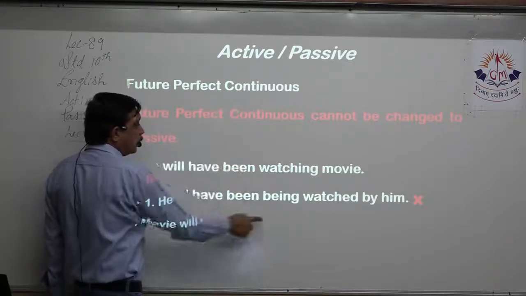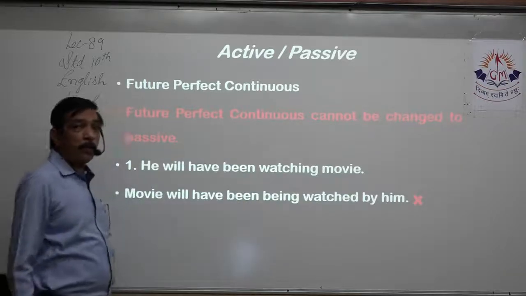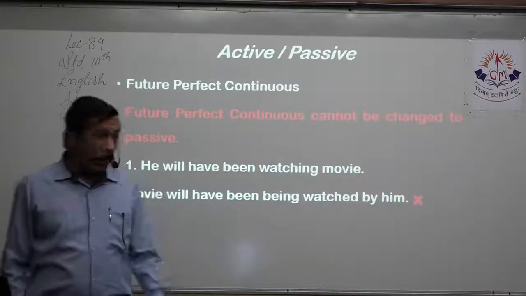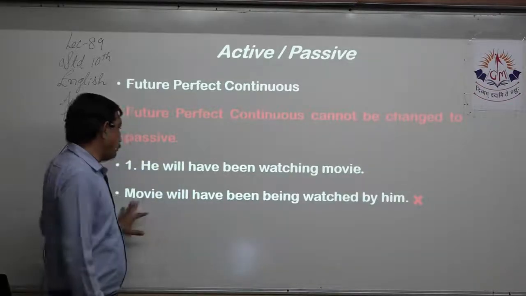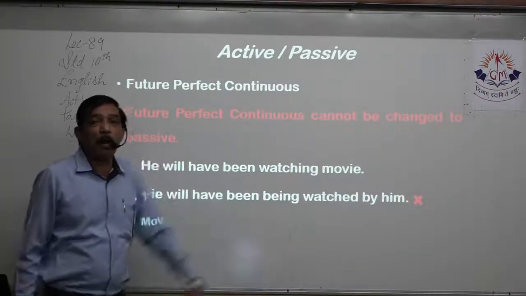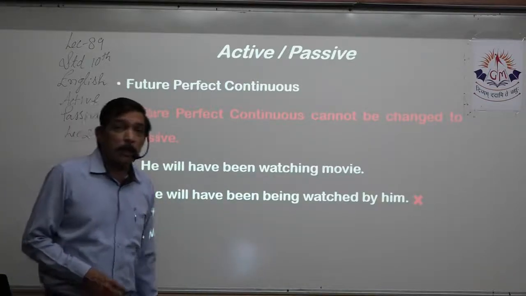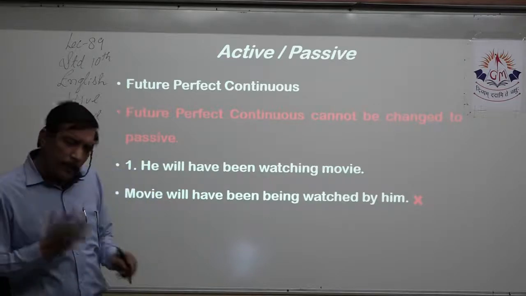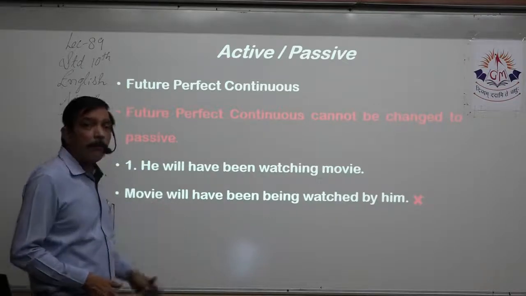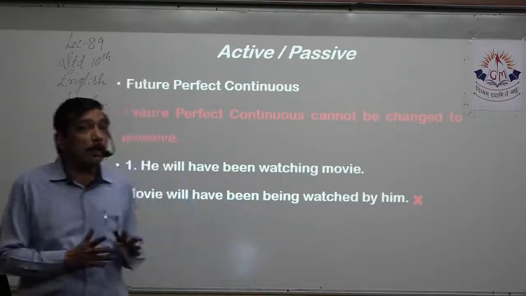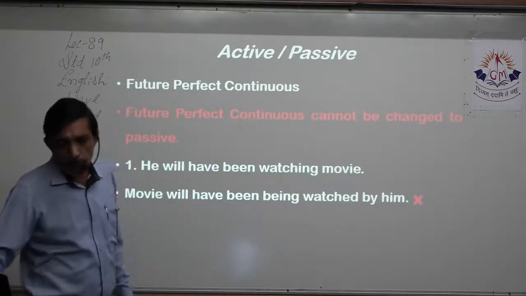Then I need continuous, so I'll have to add to be form ing, because I need the past participle of watch. We do not write it like that. Movie will have been being watched by him. Yes, it confuses the reader and the writer both, right? So usually we do not do it, even though the answer is absolutely correct. But still, as a rule, we do not change future perfect continuous into passive form.